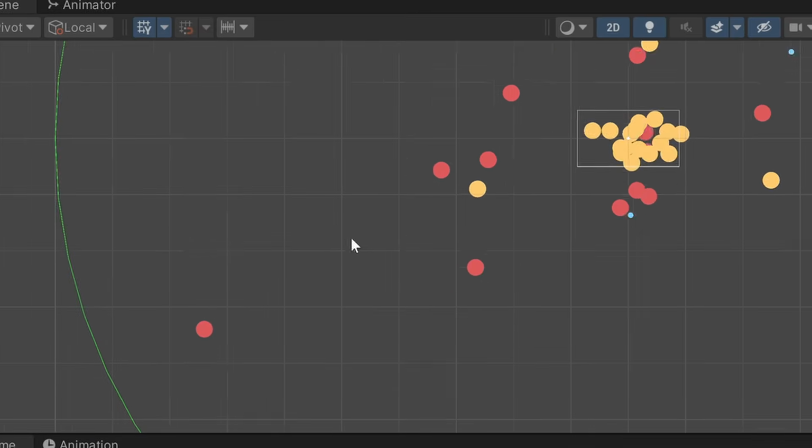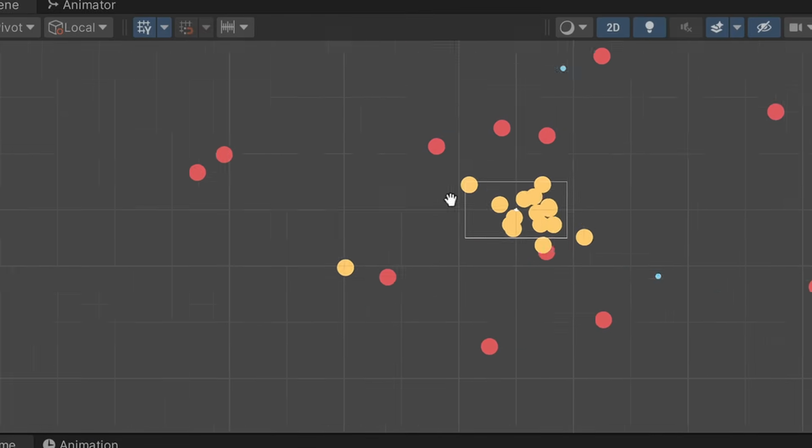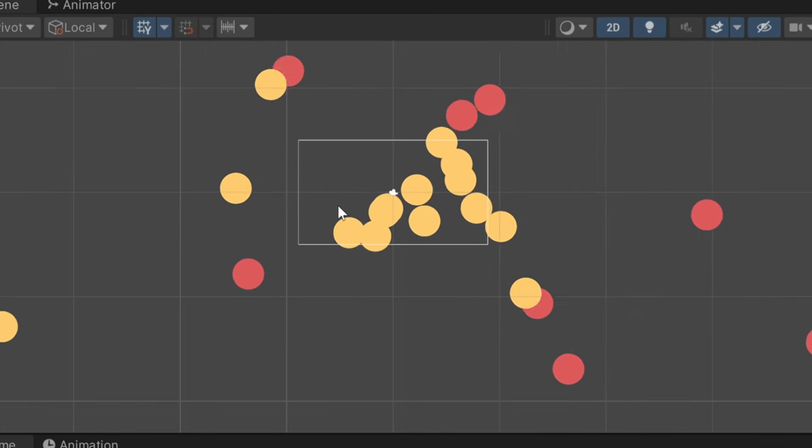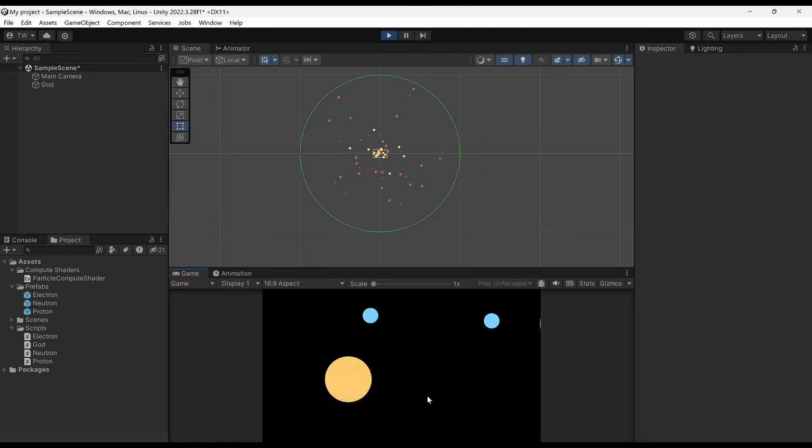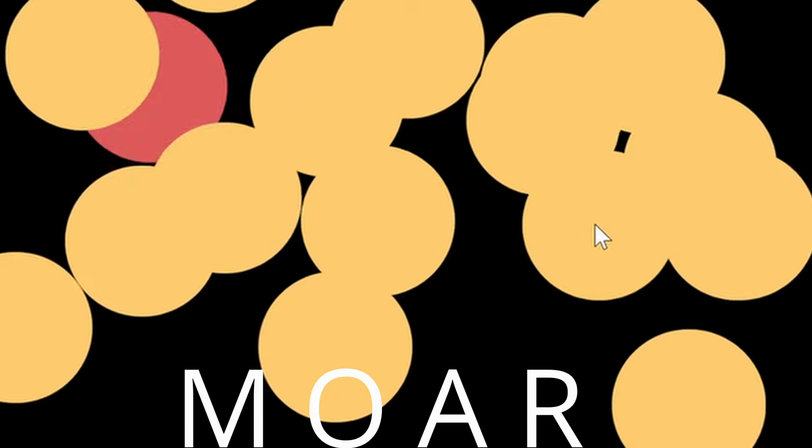Okay, but look at that. The simulation's faster. It's so much faster. I have a small NVIDIA GPU in my laptop, and it is kicking. Let's add some more of the little boys. More! More! I feel like Kylo Ren.